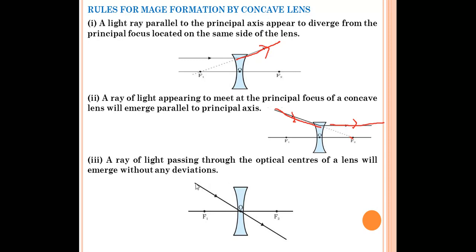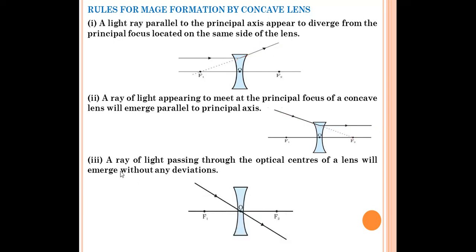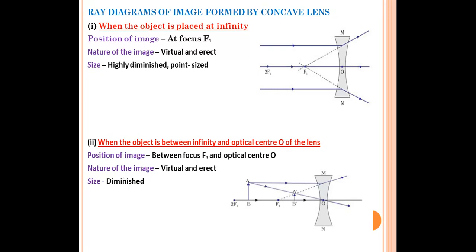And the third law is that if we will pass the ray of light through optical center O, it will pass through it without any deviation, what we have read in case of convex lens. Now the two cases we'll discuss over there. Also, ray diagram for image formed by concave lens.